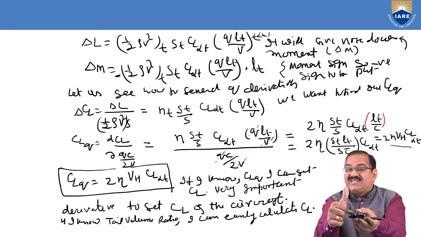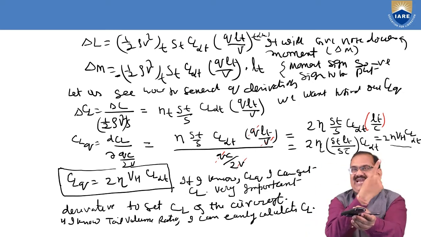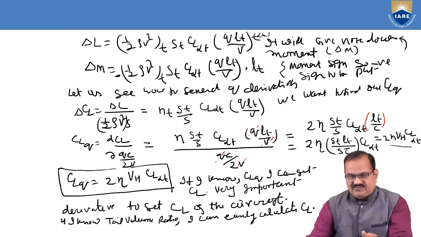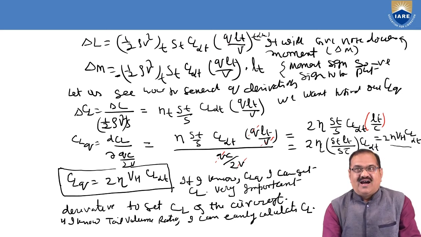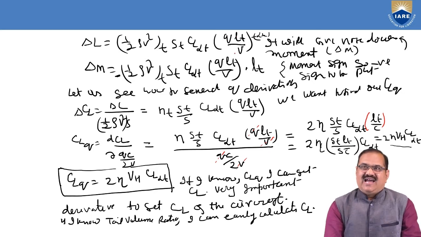So how much lift is generated when Q is applied? That is our case now. You can see that the lift generation, delta L, will be half rho V square ST into CL alpha T into alpha. So alpha is equal to Q LT by V. Okay, it is clear, I think.